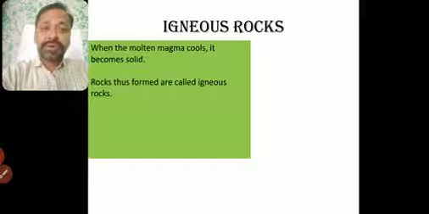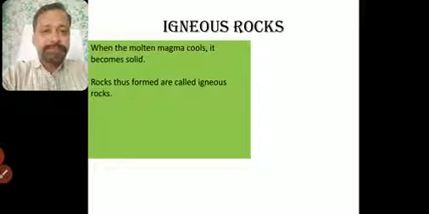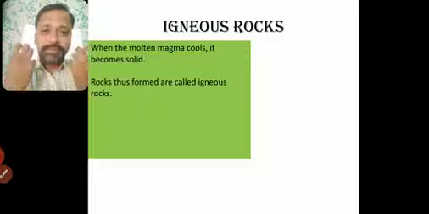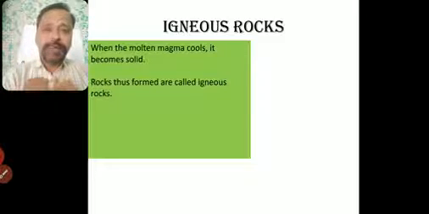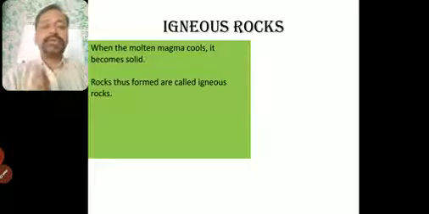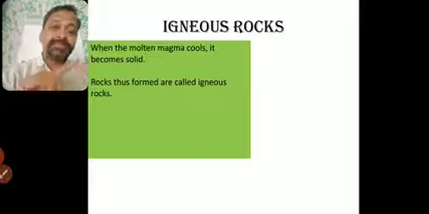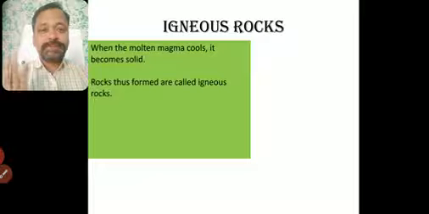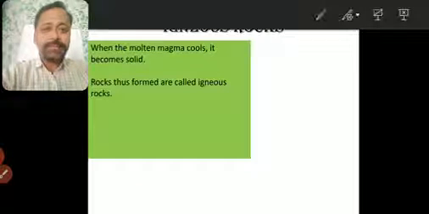Rocks thus formed are called igneous rocks. Very clear? Molten lava or molten magma which comes out gets cooled. When it gets cooled down, it becomes solid, it becomes a rock. These kinds of rocks are called igneous rock. That's why we saw that it comes from the Latin word ignis, which means fire. Very clear? Okay.